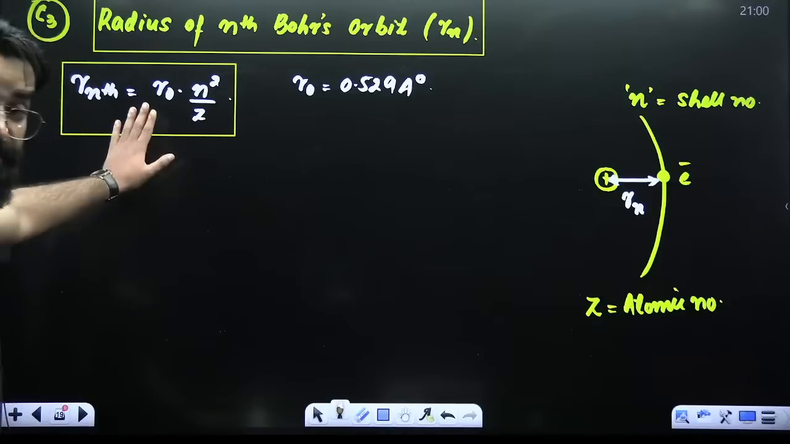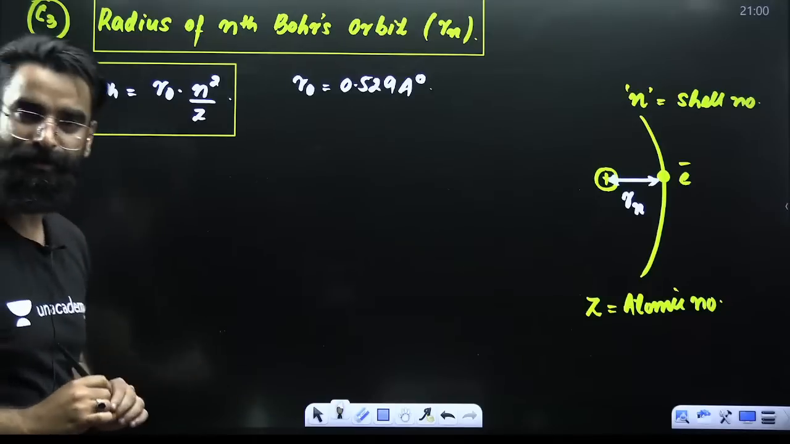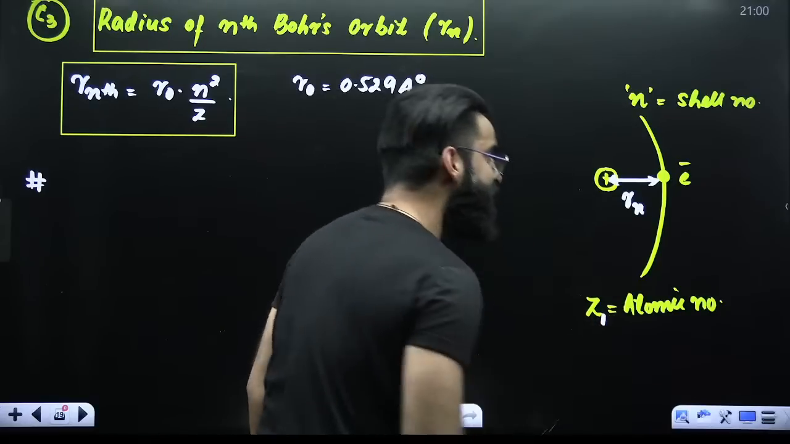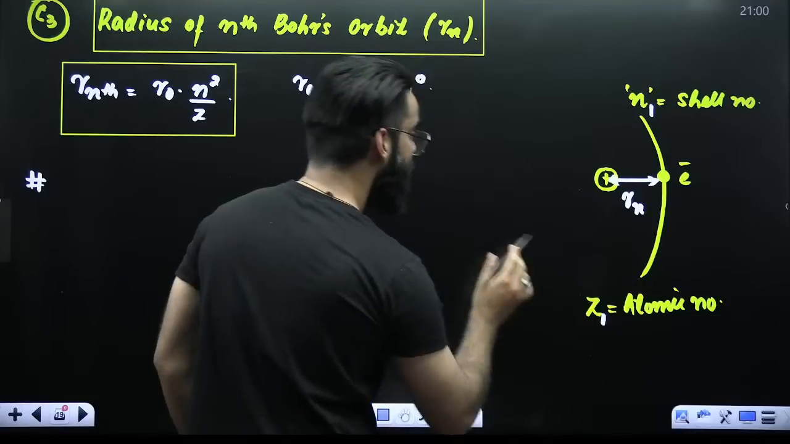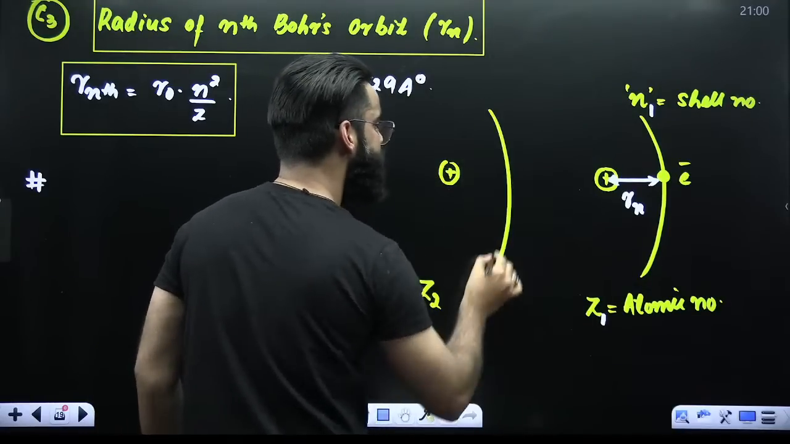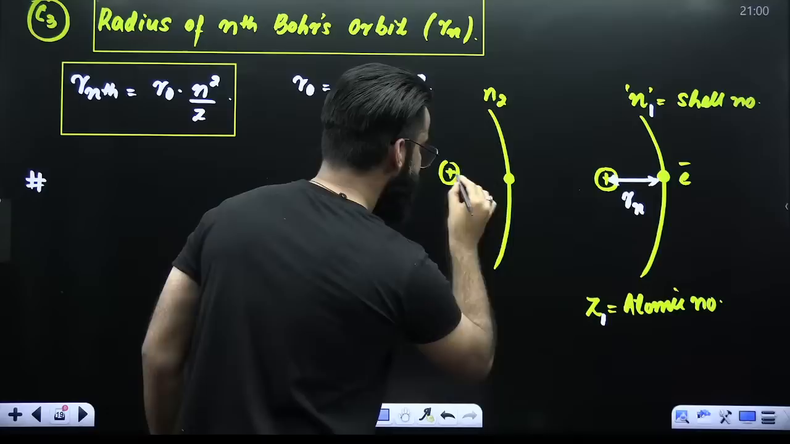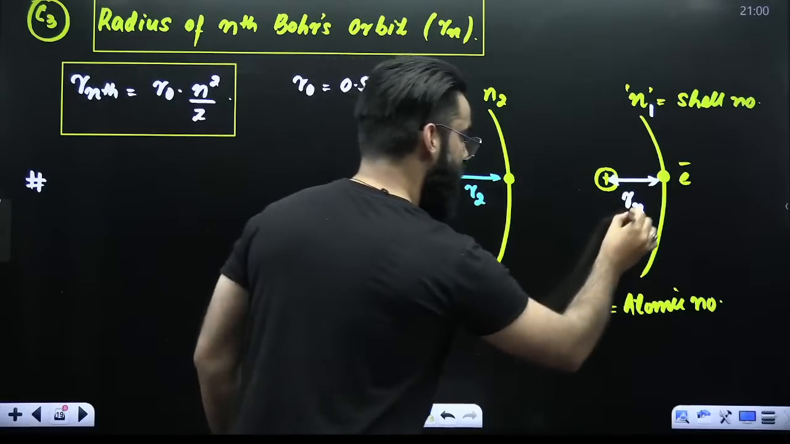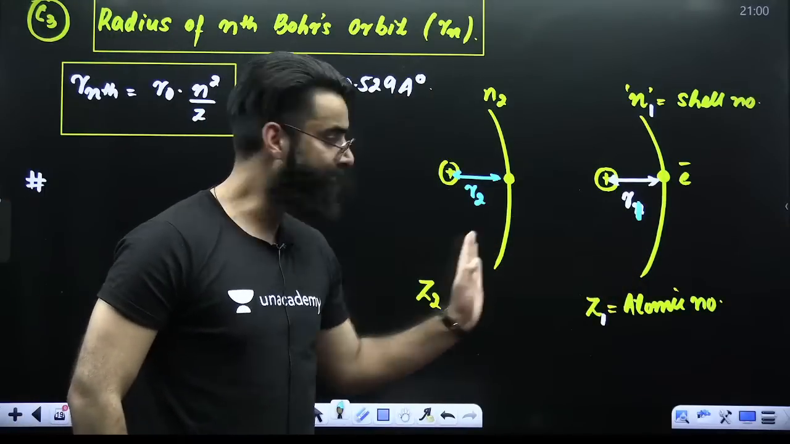Perfect. Now, my dear students, one more important thing. Let's assume this is one atom whose atomic number is Z1, and the electron is moving in shell number n1. Let's say you've got one more atom whose atomic number is Z2, and the electron is moving in shell number n2. The radius of this shell is R2, and this was R1.